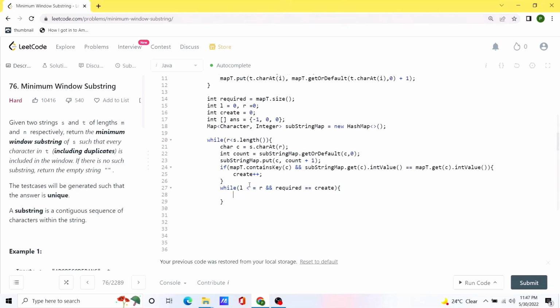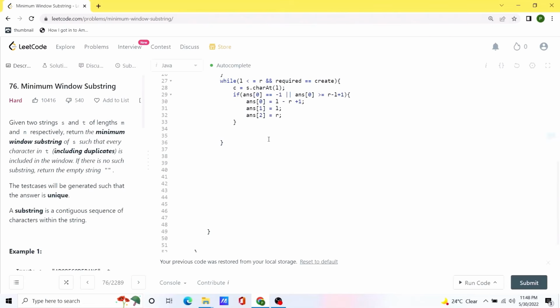We are going to check whether we need to update our answer or not, and we are also going to update the value of the character c variable to help us in doing a lot of other things, and we are going to assign it the value of the current left pointer. Now we check if we need to update the answer. After updating the answer value, we will also have to remove the entry from our substring map because we are updating the left pointer.